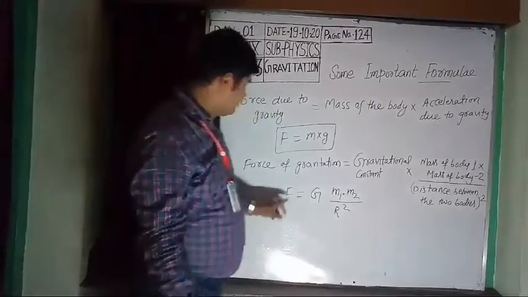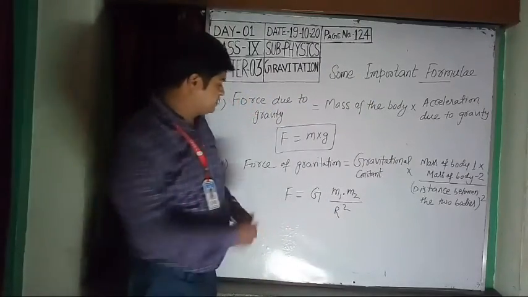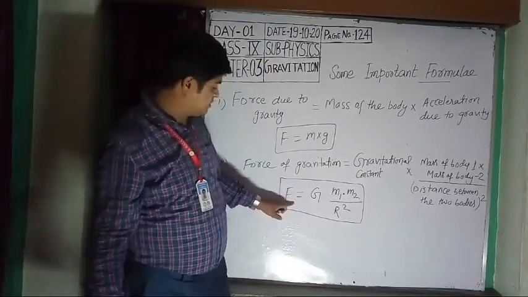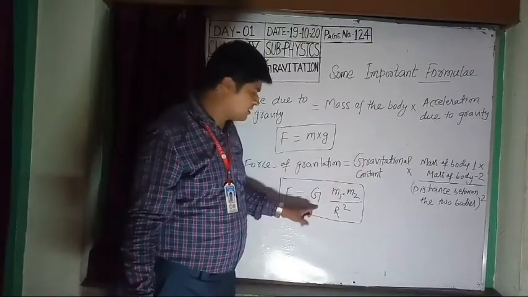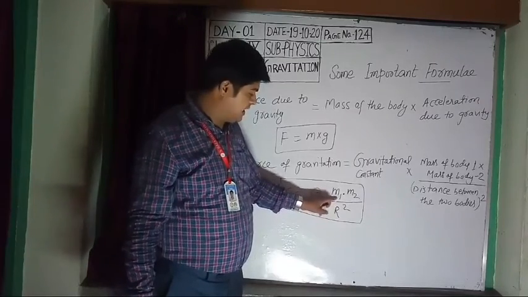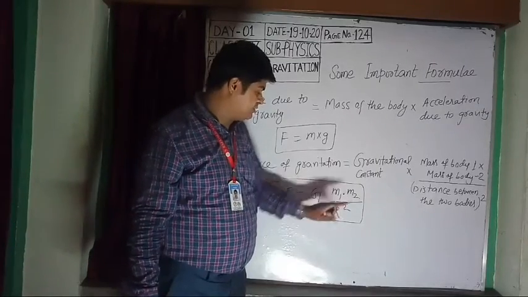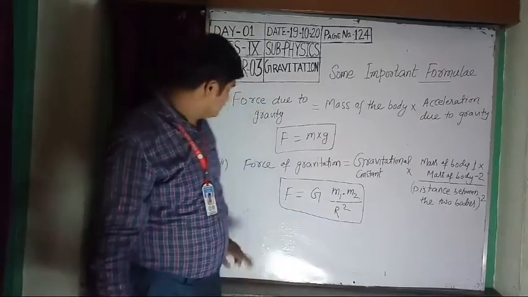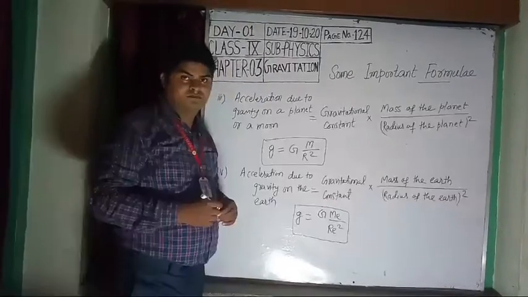So your formula is F is equal to capital G m1 m2 by r square, where r is the distance between them.